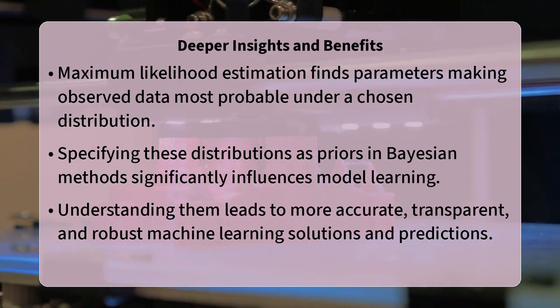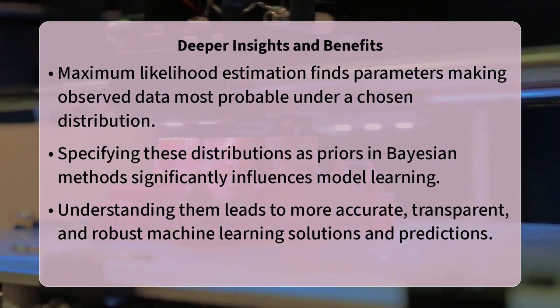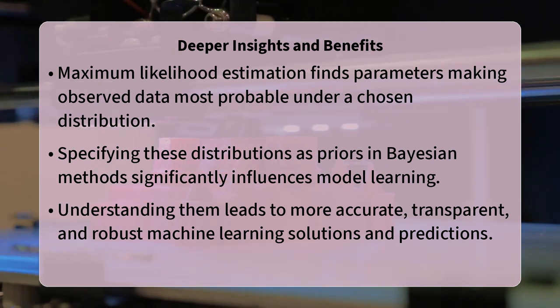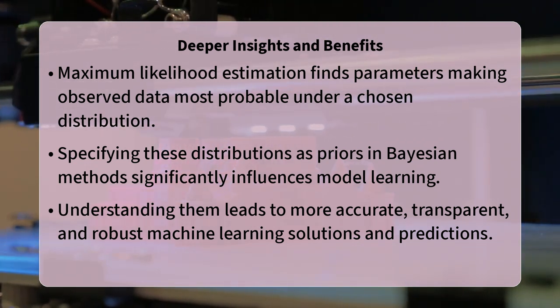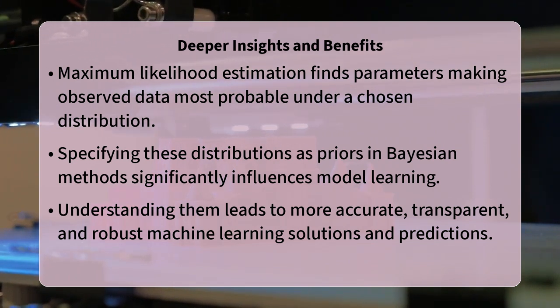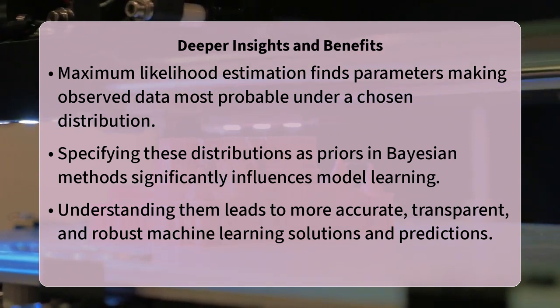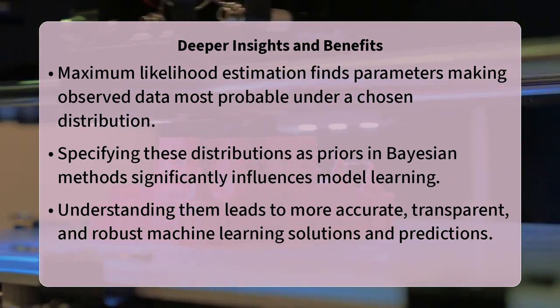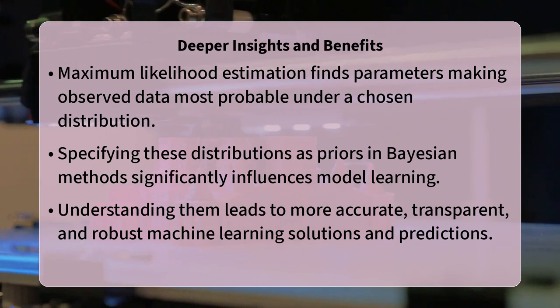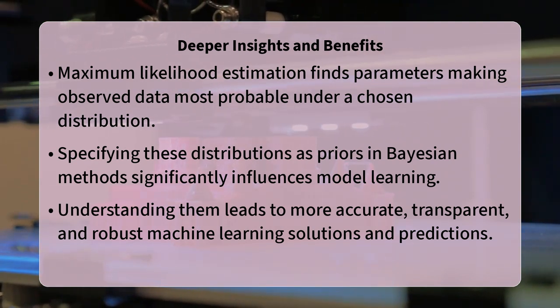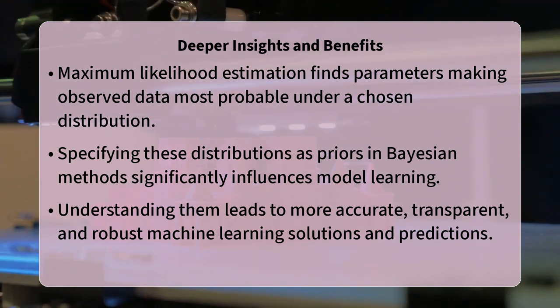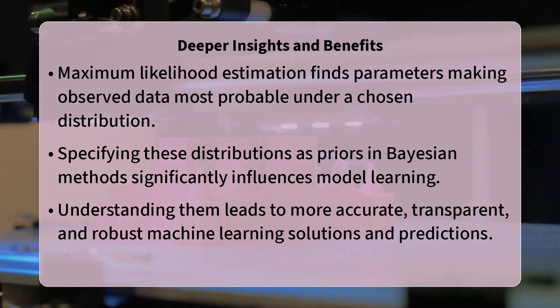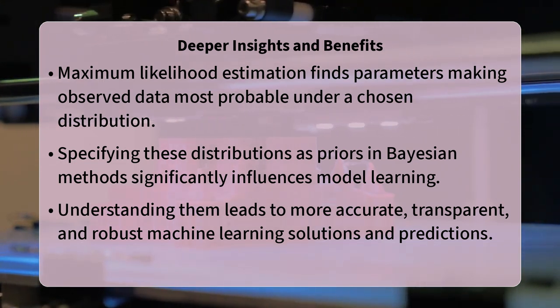Moreover, incorporating prior knowledge through Bayesian methods often involves specifying these distributions as priors, which greatly influences how the model learns from data. Ultimately, grasping discrete probability distributions empowers you to select appropriate models for different types of problems, interpret model outputs with greater nuance, and build machine learning solutions that are both more accurate and transparent.